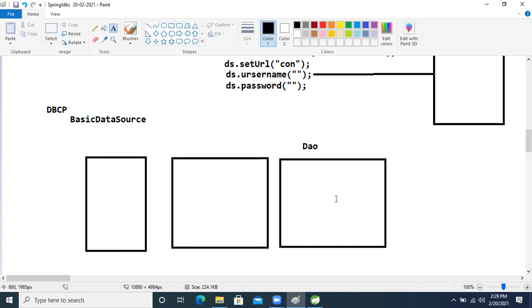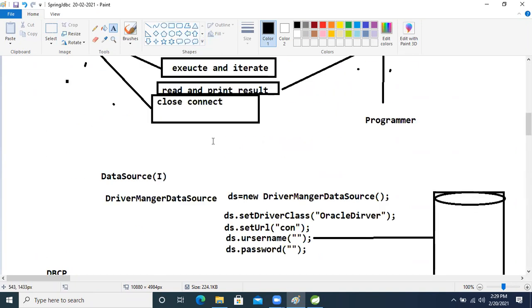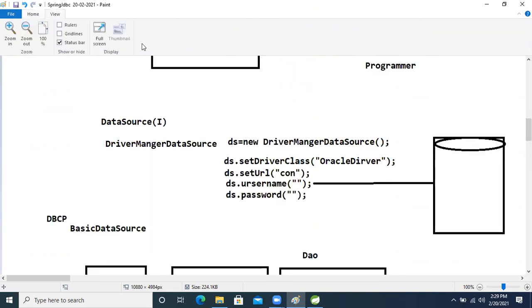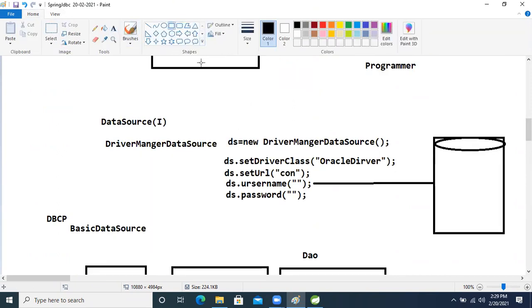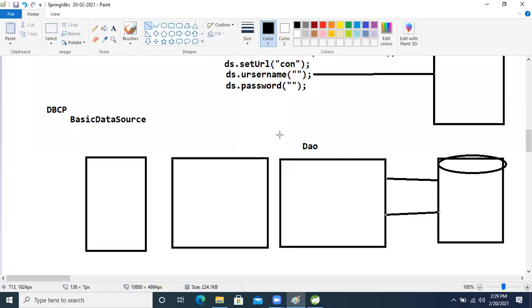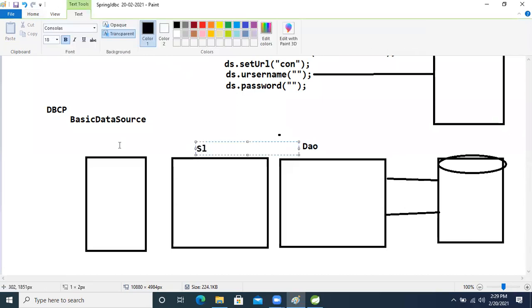Whenever we are developing the DAO layer, we use JDBC to interact our Java application with the database. So we use Spring JDBC in the DAO layer. Here is the service layer. What is this one?